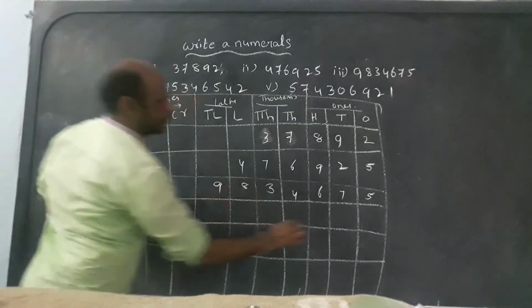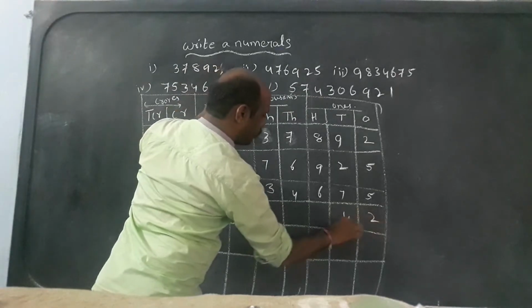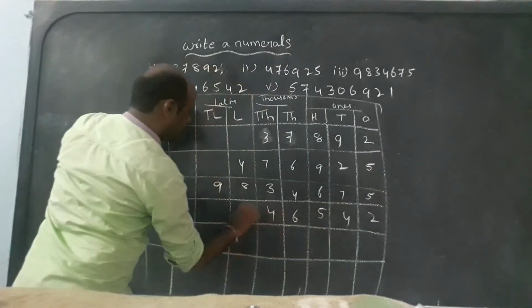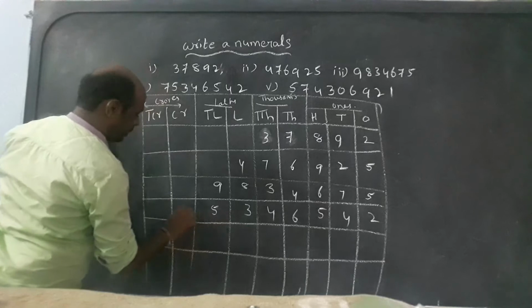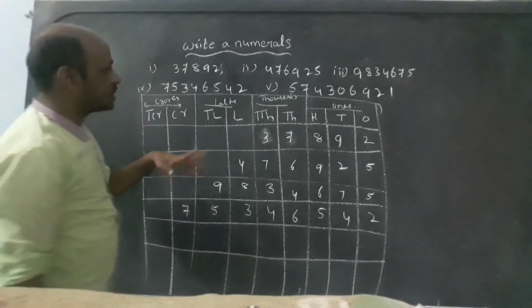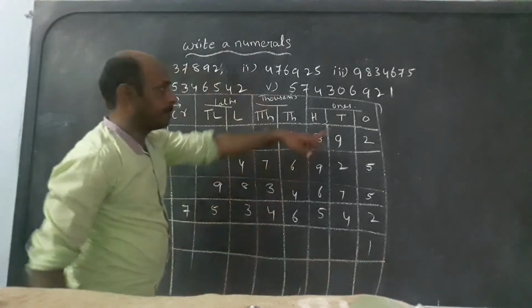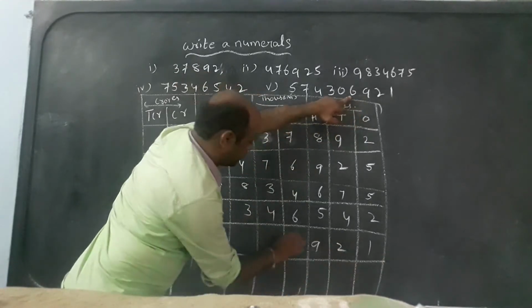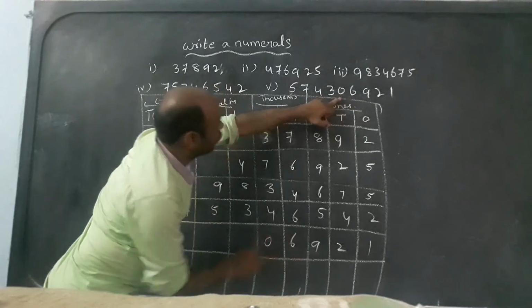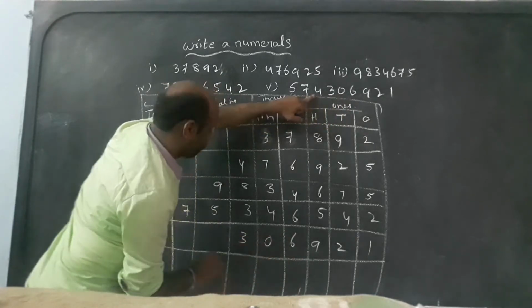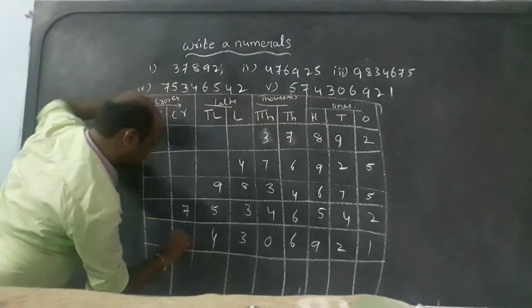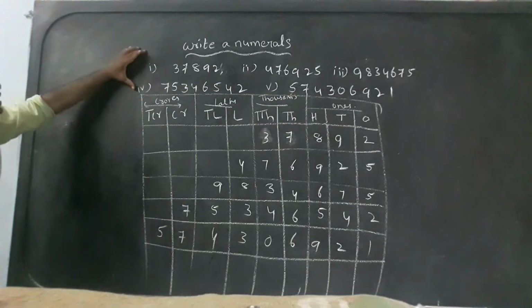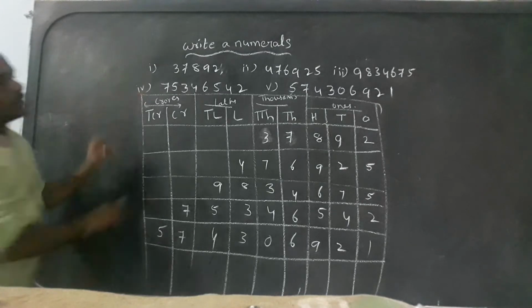Next one: 2, 4, 5, 6, 4, 3, 5, 7. Next one: 1, 2, then 9, 6, 0, 3, 4, 7, 5. What he gave, we arranged according to the period.